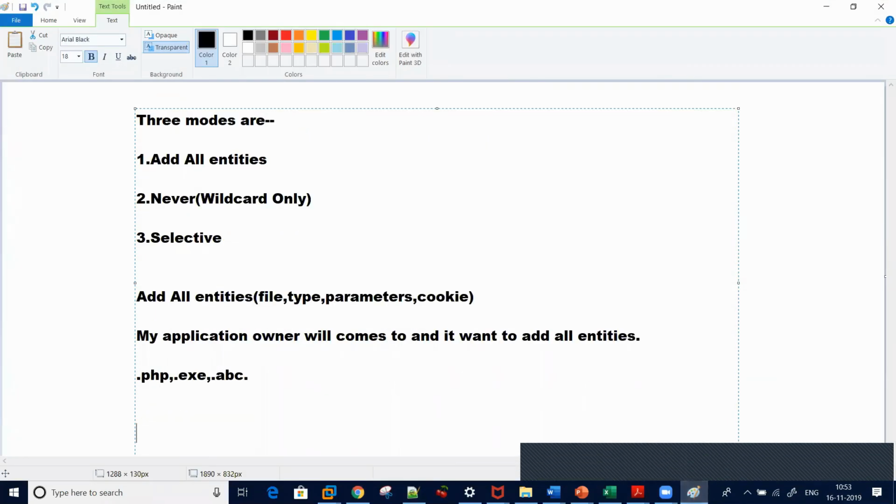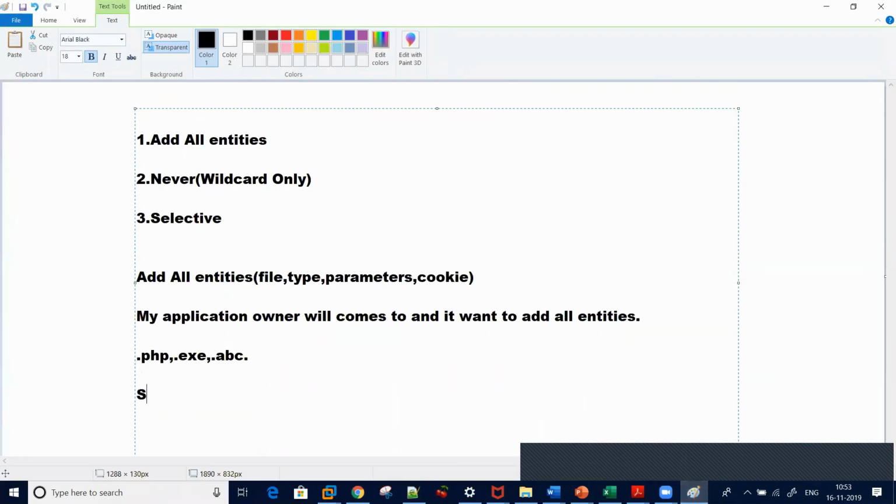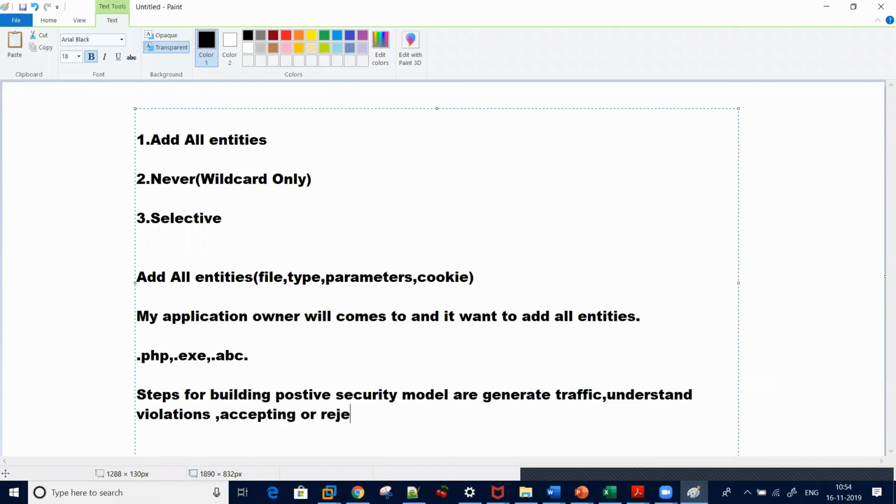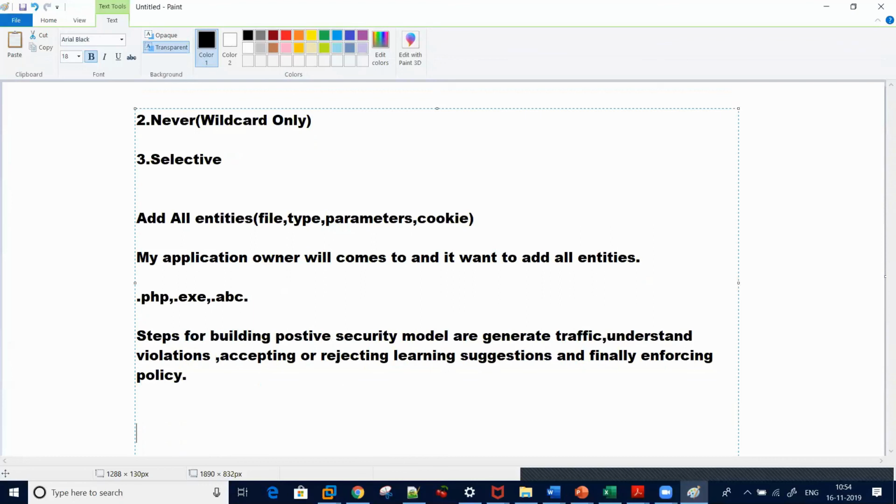So the basic idea of the positive security model, the basic steps for building a positive security model, is: first I will generate traffic, understand violations, accept or reject learning suggestions, and finally enforce. That's how the positive security model works.